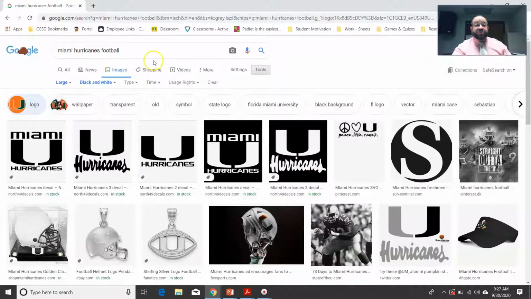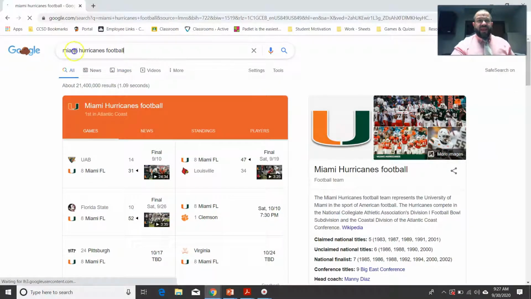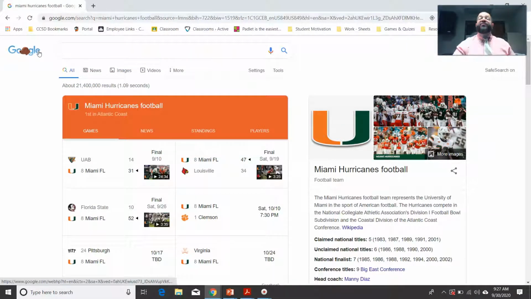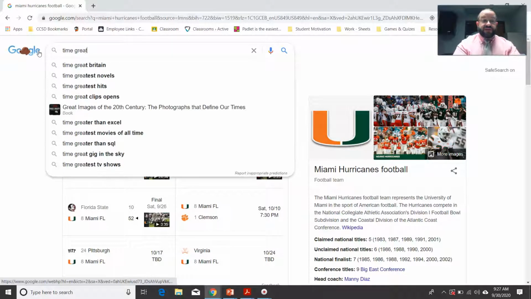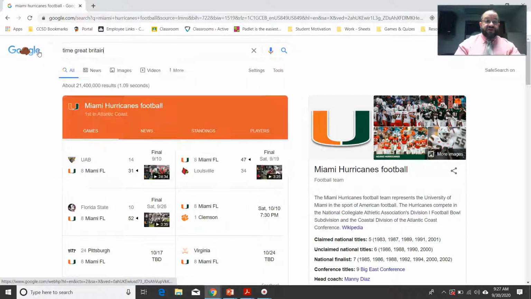All right, so next search. Let's go back to All here. And let's say I have a fancy uncle who lives somewhere in Great Britain, and I wanted to give him a phone call, but I wasn't sure what time it was currently in Great Britain. So I'm going to look up the time. All I'm going to do is type in the word time, and I'm going to look up Great Britain. Sure enough, there we go.